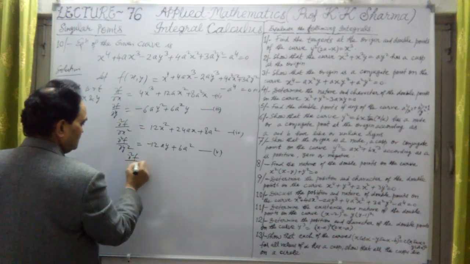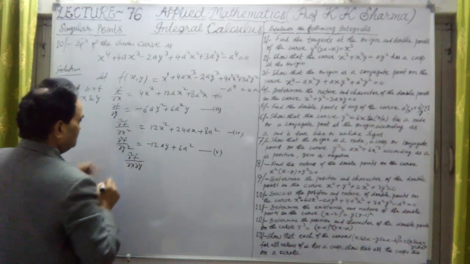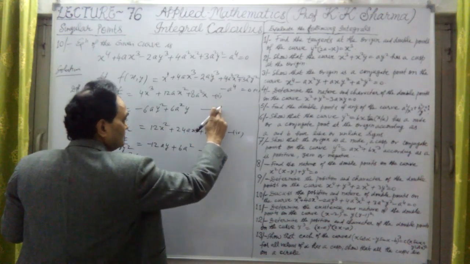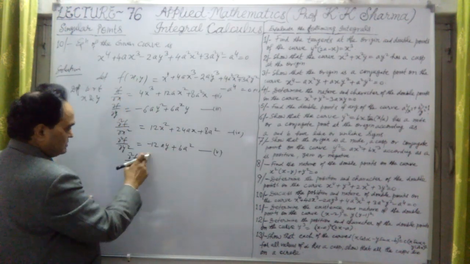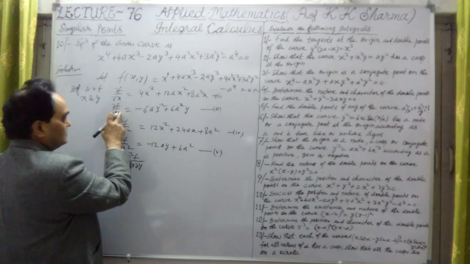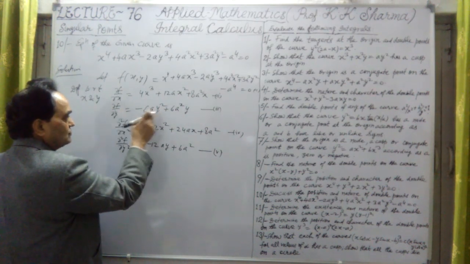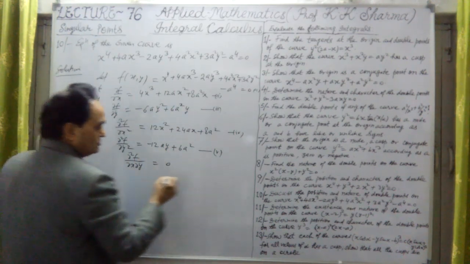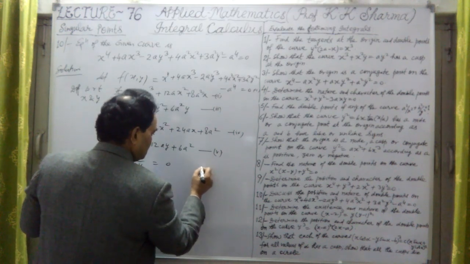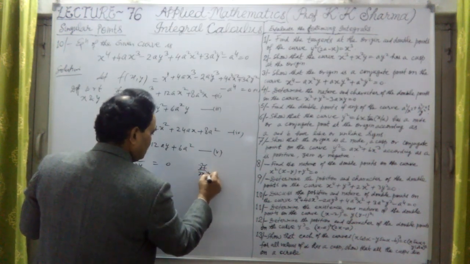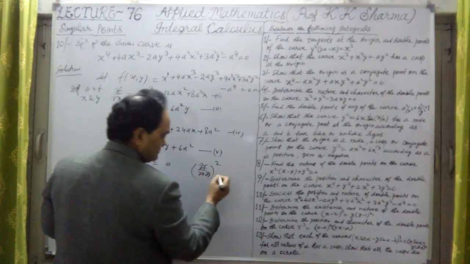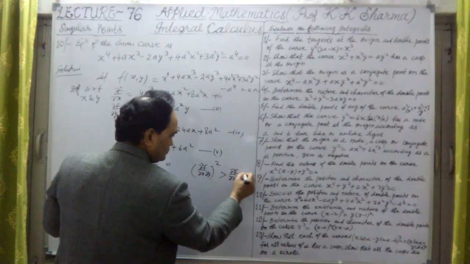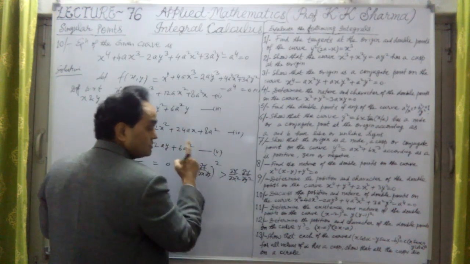Now one more: del^2 f upon del x del y. We differentiate del f upon del y with respect to x. But these two terms are without x, so it will be 0. So we have to prove the condition: is (del^2 f upon del x del y)^2 greater than del^2 f upon del x^2 into del^2 f upon del y^2 at the given points.